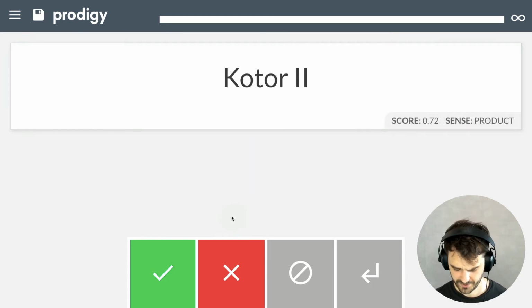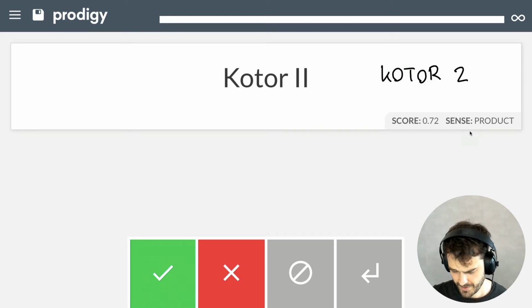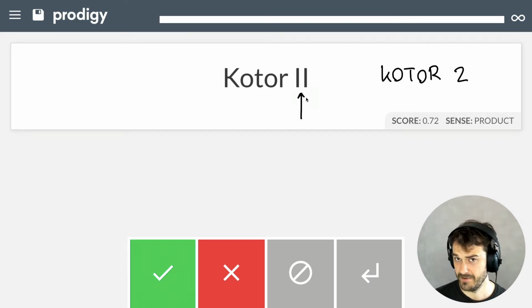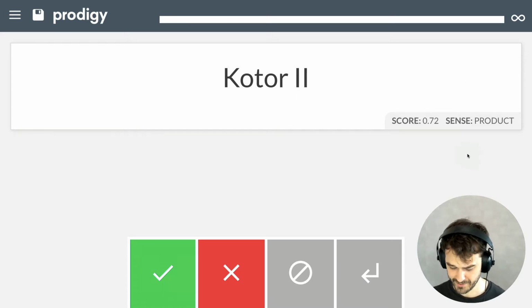Oh, and this one is interesting as well. I saw a lot of examples where I had the abbreviation KOTOR and then A2. But of course, what some people like to do is just put 2 bars or 2 L's here to denote number 2. So also something I probably would not have come up with myself, but valid, so that's good.